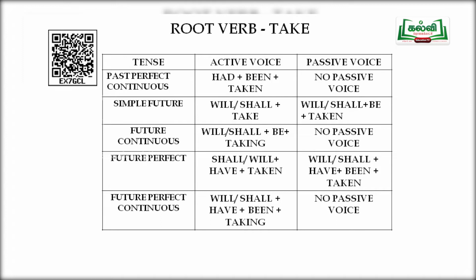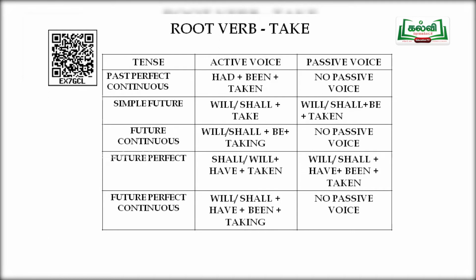Then, future perfect tense, shall or will plus have taken, will change to will have been taken or shall have been taken. And the same way, future perfect continuous tense also doesn't have a passive form. Will have been taking or shall have been taking will not have a passive form.